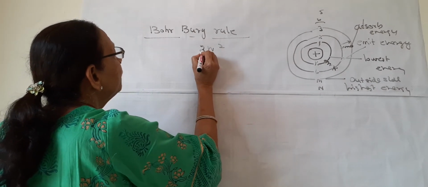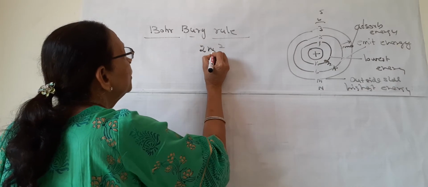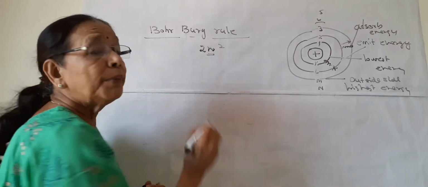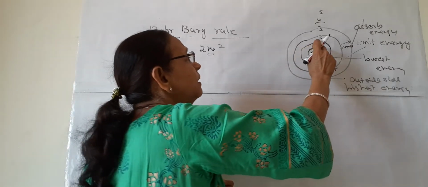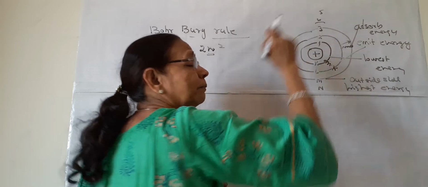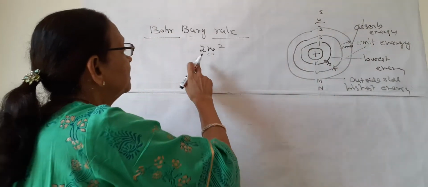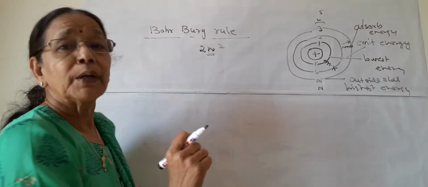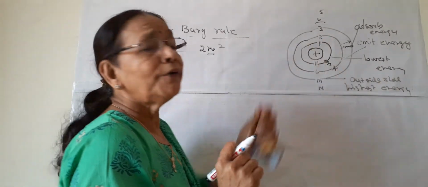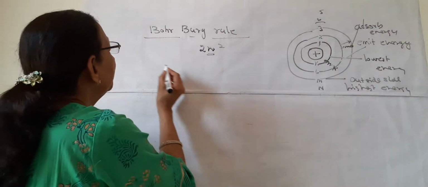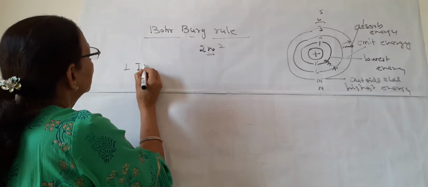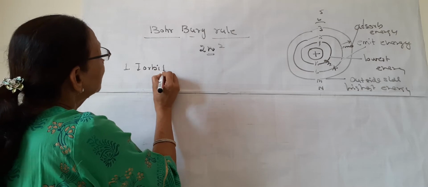and it is dependent on a formula known as 2n squared. n is the number of the orbit, meaning orbit number 1, orbit number 2, orbit number 3 and orbit number 4 likewise. If we want to know the number of electrons in the first orbit, how will we calculate?